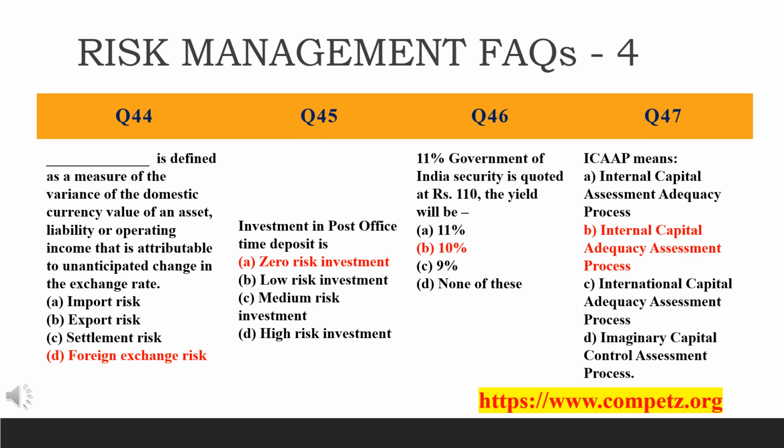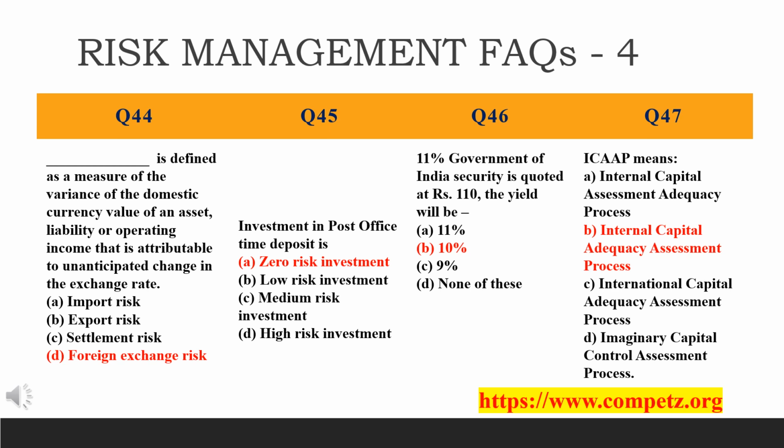The answer for this is foreign exchange, the foreign exchange risk. So why foreign exchange is because it's about domestic currency, value of an asset, liability, operating income that is attributable to unanticipated, which is not been anticipated or forecasted, the change in exchange rate.